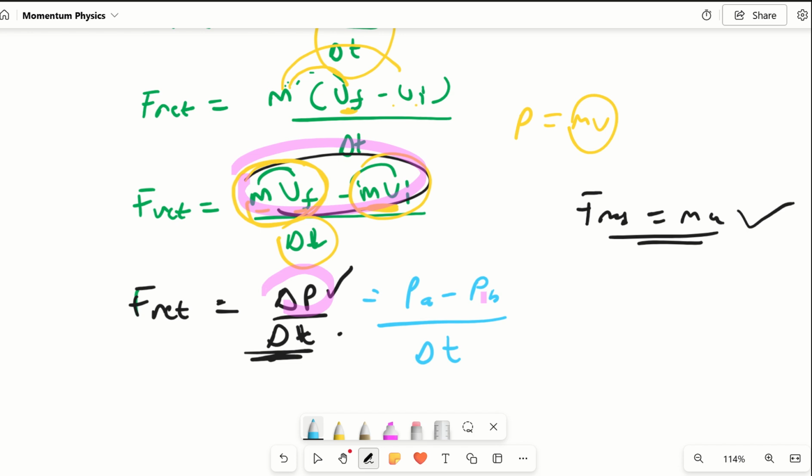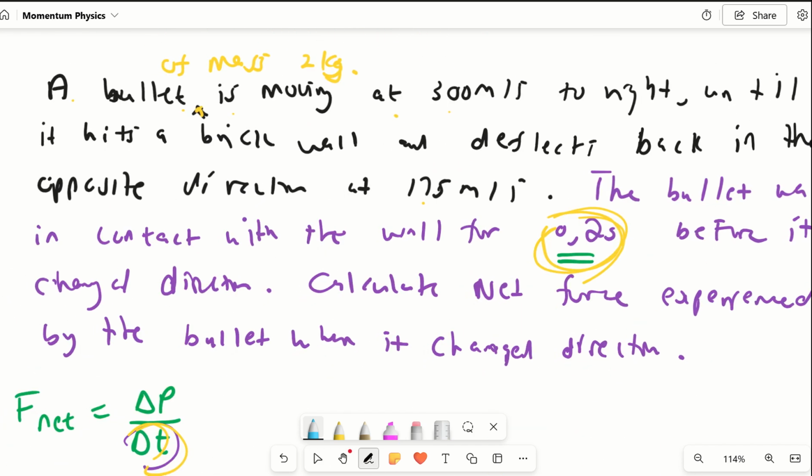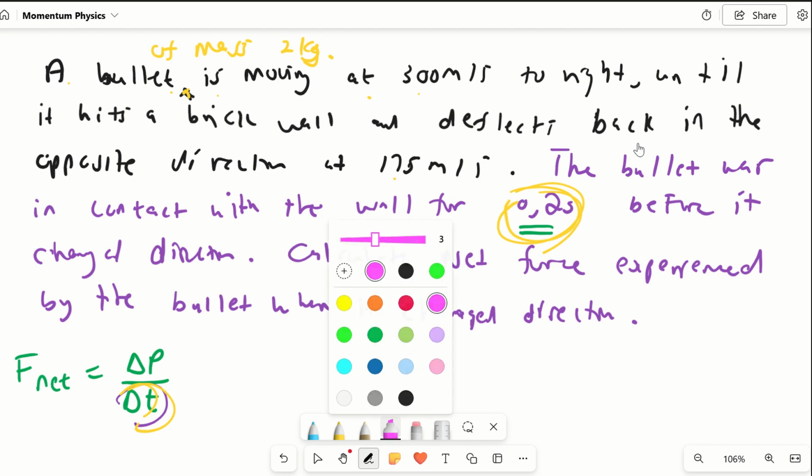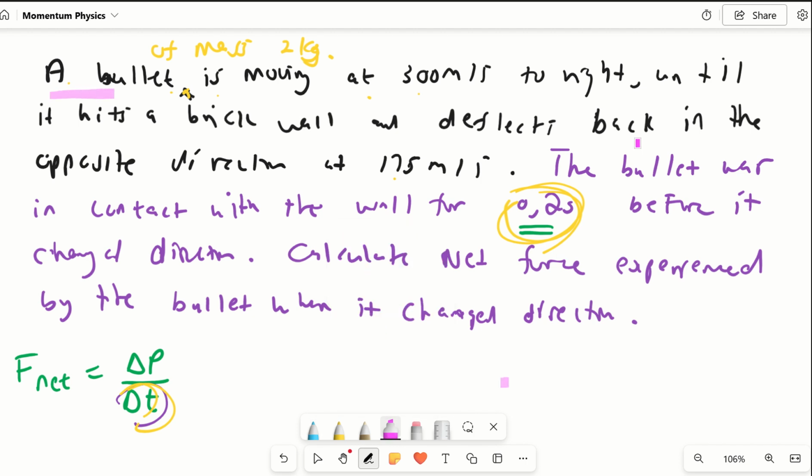Now, to get you to have a firm grip on this formula, I gave you guys a question that you're going to do in the next 5 minutes. The question says, a bullet of mass 2 kg is moving at 300 meters per second to the right. You need to draw the diagram yourself so that you understand. I'm not going to draw it for you, I want you to visualize it.